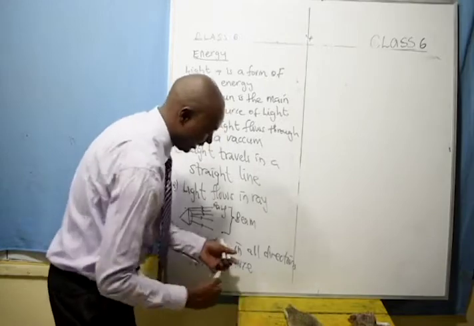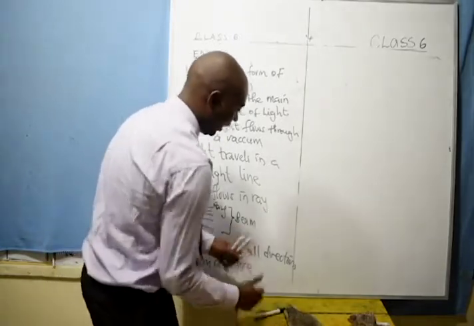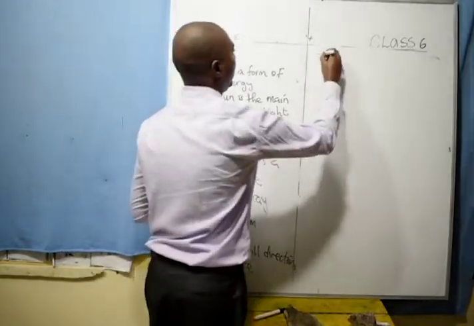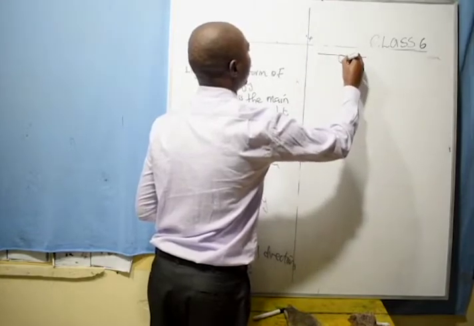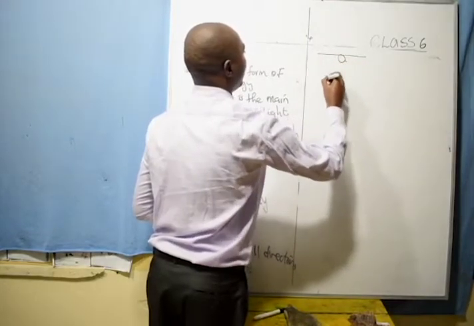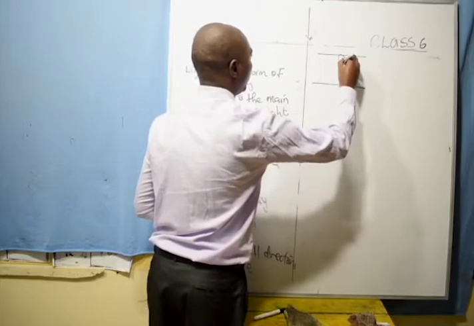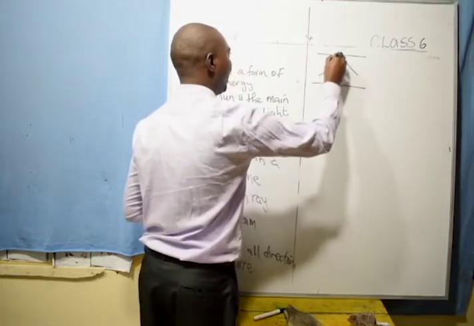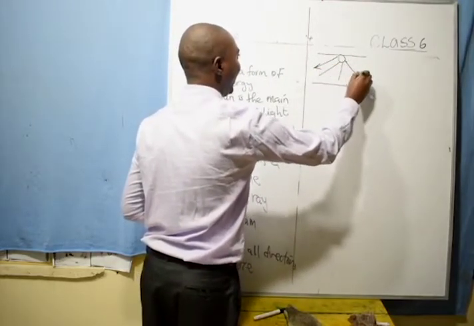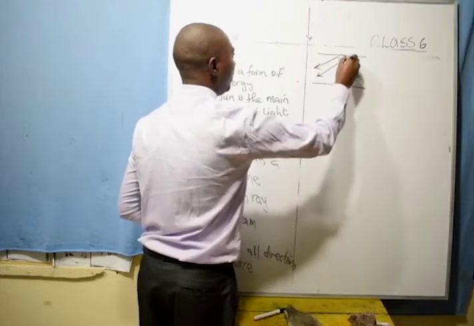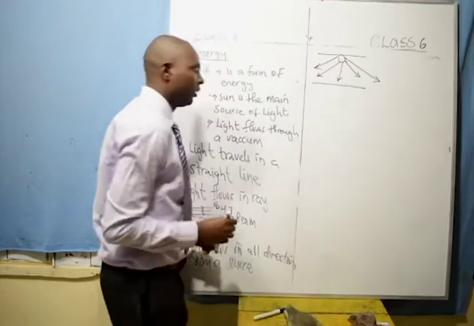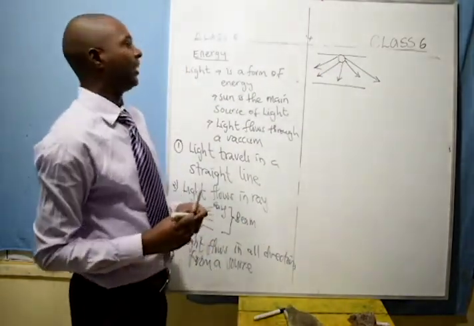What I mean by this is, if I have a bulb in the house here, and these are people in the room, the light will flow in all directions, but remember, in a straight line. The rays will spread in all directions, but in a straight line.